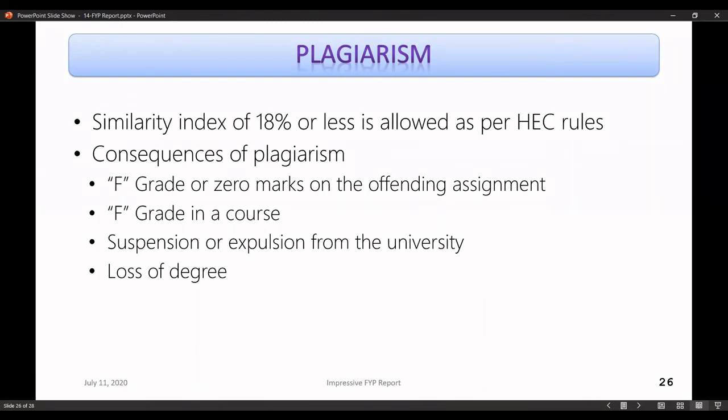For instance, you may get an F grade on a specific assignment, or you may get an F grade in the entire course. I've seen people in Pakistan and abroad whose degrees were cancelled, or who were expelled or suspended from the university, right? It's something to be taken care of very seriously.